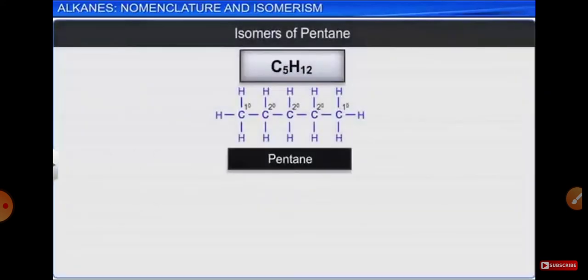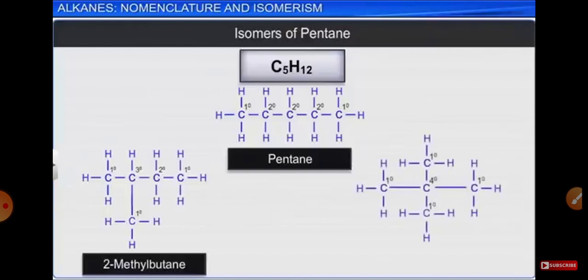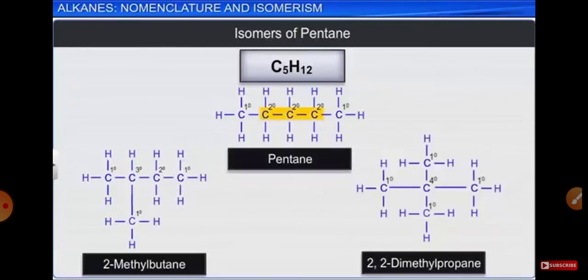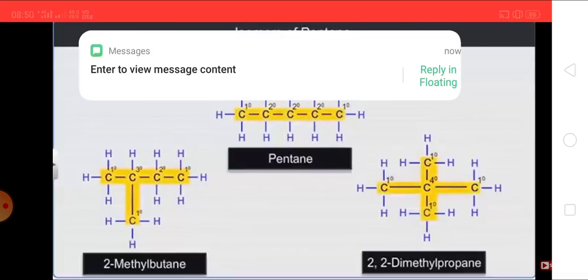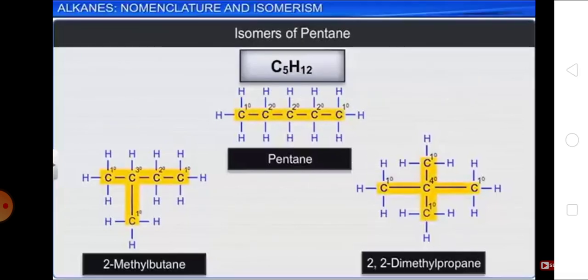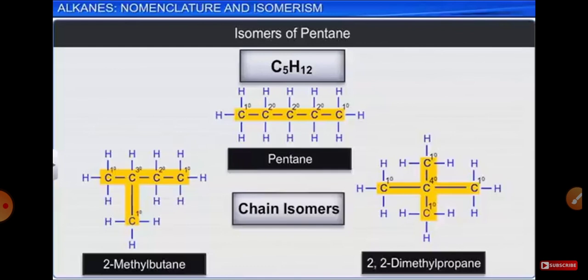In pentane, we get three possible structures. 1. A continuous chain with secondary carbon atoms. Another with one tertiary carbon atom. And the third with neo or quaternary carbon atoms. Here, the structural isomers differ in the carbon chain structure and hence are called chain isomers.